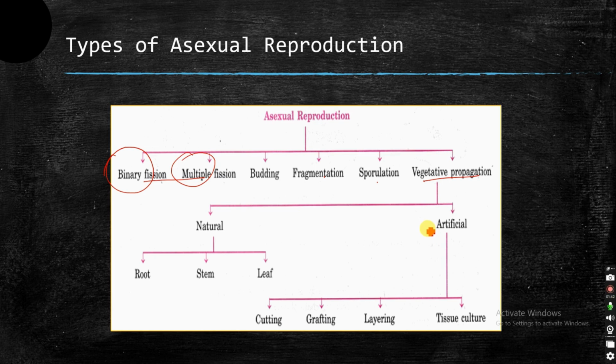The one which is done by humans or by the intervention of human beings comes under artificial. Naturally, the plants or the organisms will undergo vegetative propagation. Under natural we have propagation through root, stem and leaf, which are the vegetative parts of the plant, and artificial propagation involves cutting, grafting, layering and tissue culture. We will study each of these types one by one.